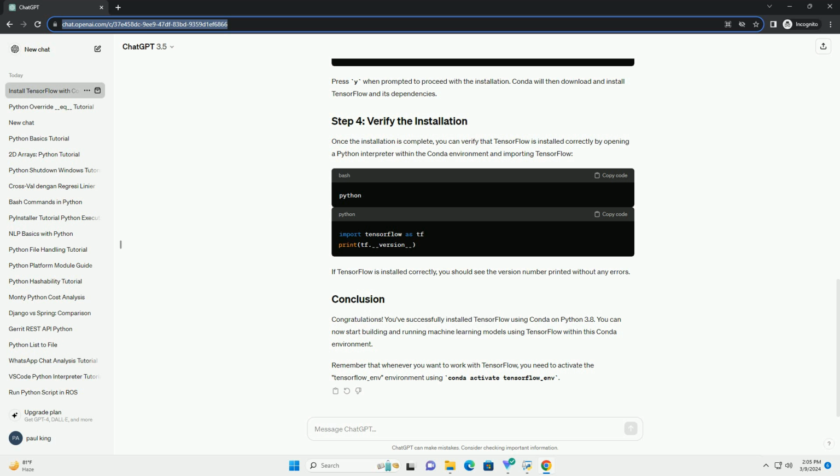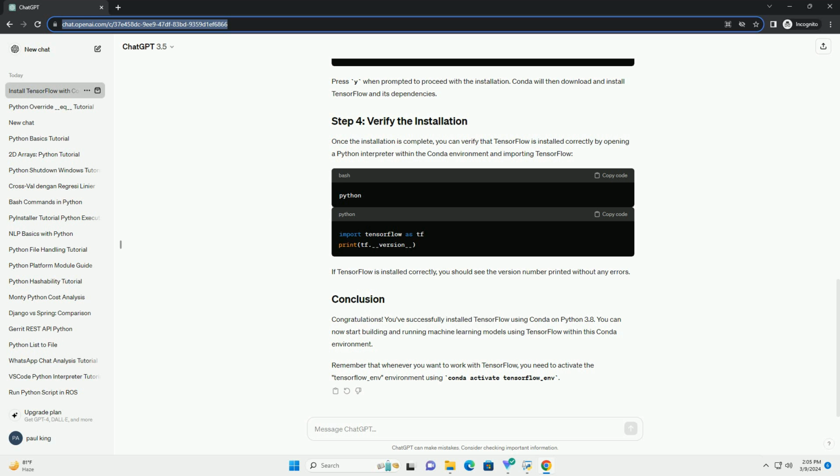In this tutorial, we'll walk through the process of installing TensorFlow using Conda on Python 3.8. TensorFlow is a popular open-source machine learning framework developed by Google. Conda is a package management system that helps in installing and managing software packages, including Python packages.